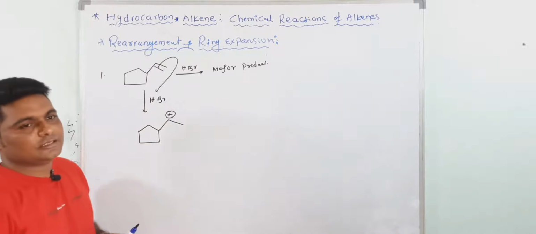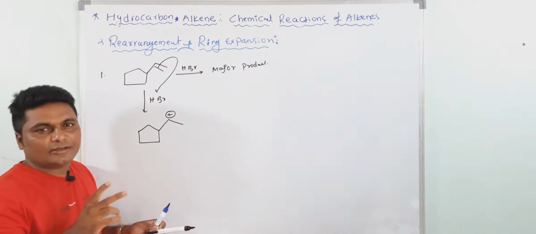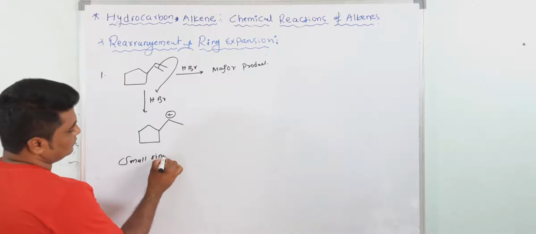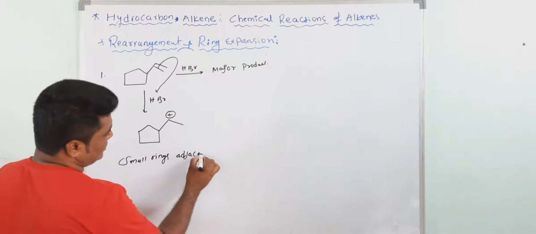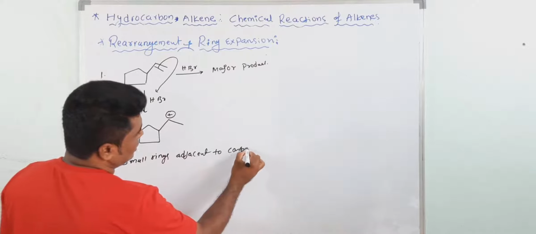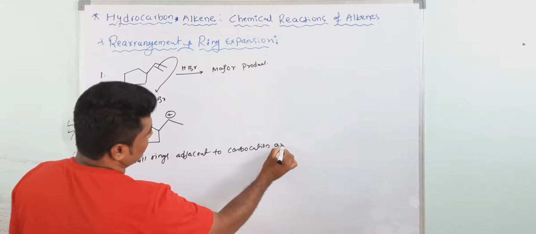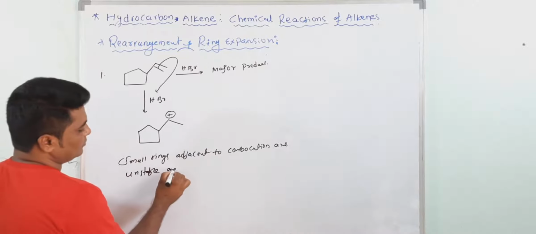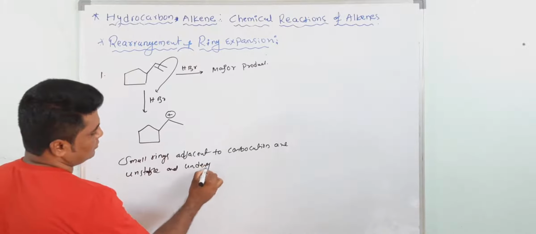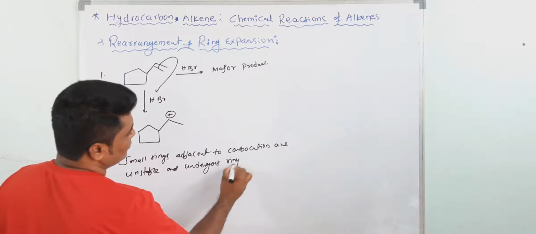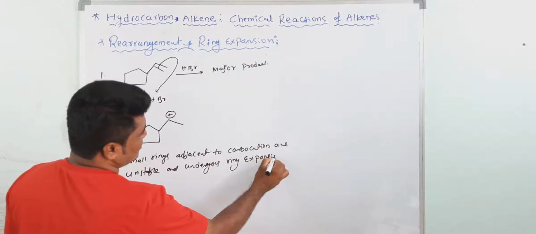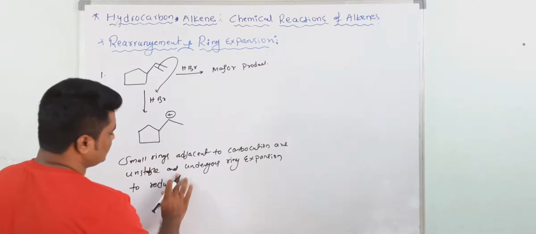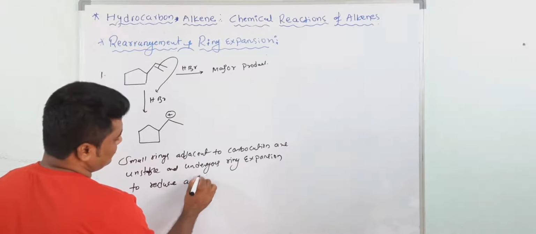One statement is that small rings adjacent to a carbocation are unstable and undergo ring expansion to reduce angle strain.